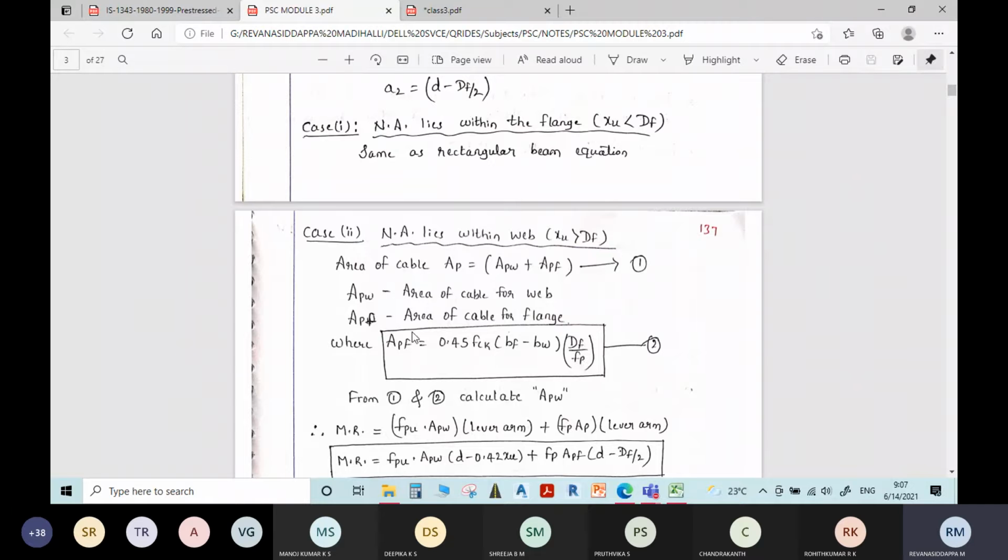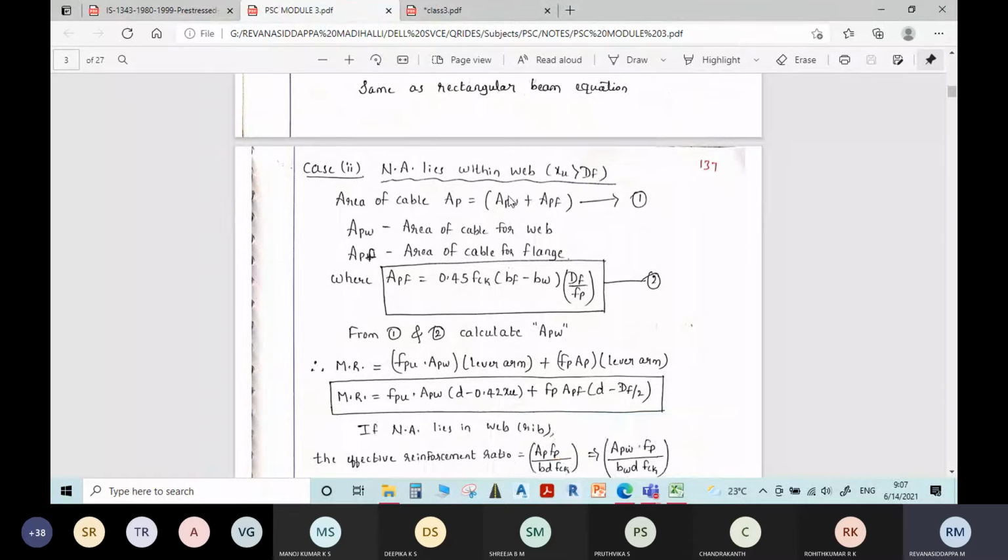Using this formula, you will get the area of pre-stressing steel required for the flange. The total area of pre-stressing steel provided will be given in the problem itself. By knowing AP and APF, you will get APW, the area of pre-stressing steel required for the web portion.